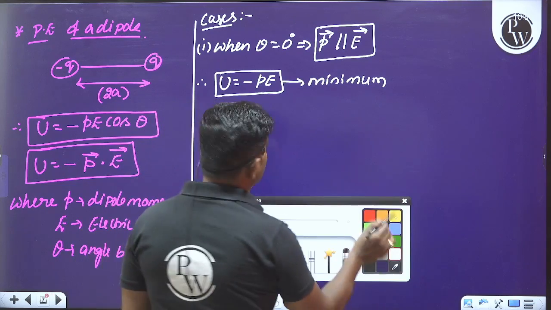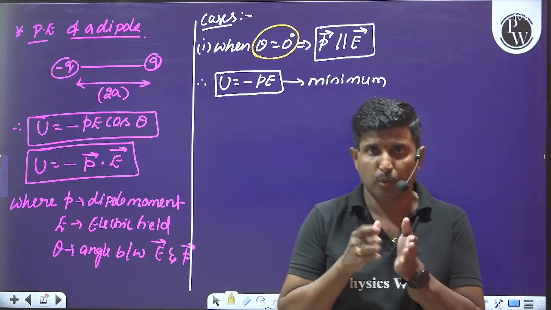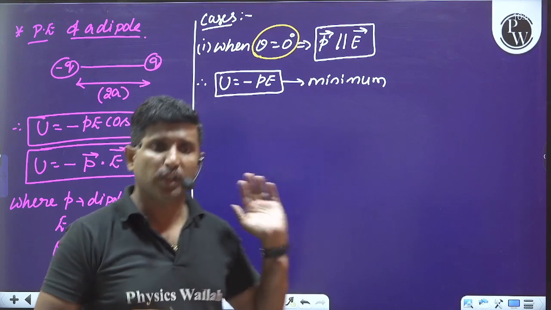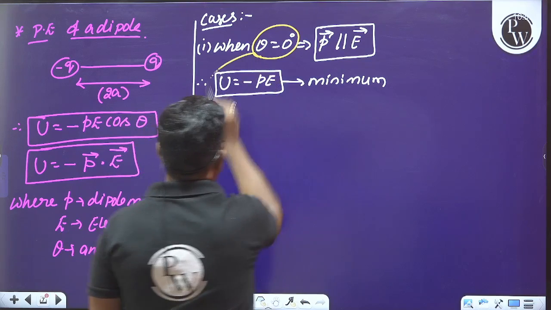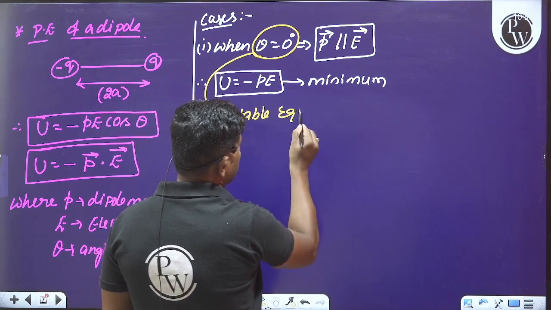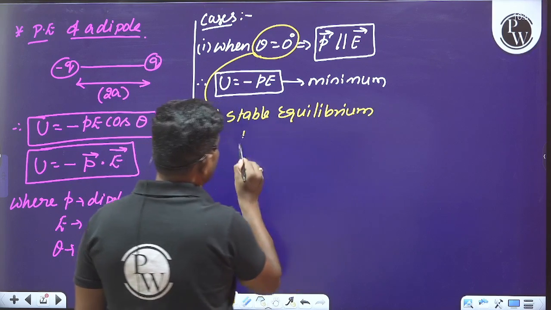The position of the dipole where the potential energy is minimum is said to be the stable equilibrium position.